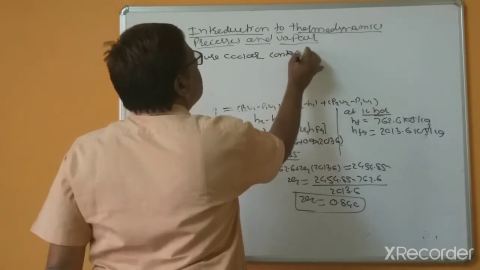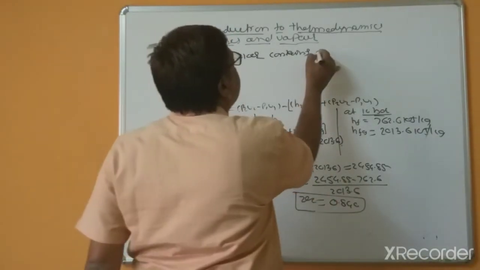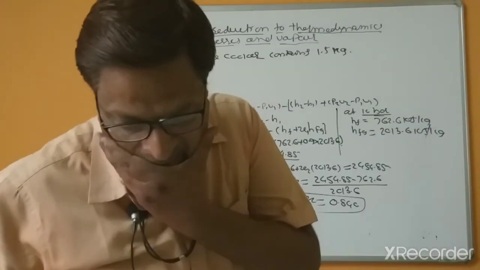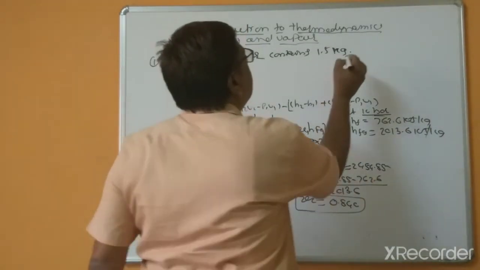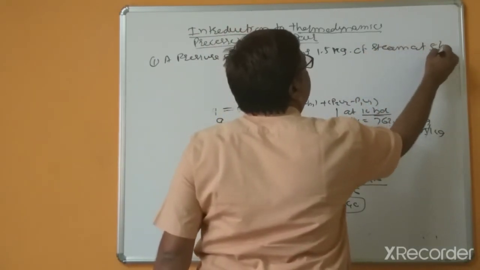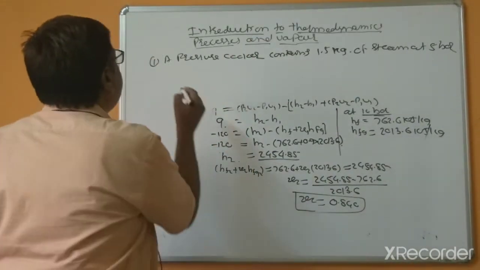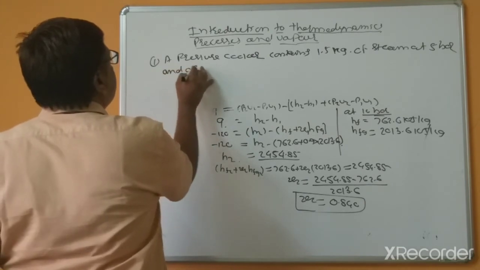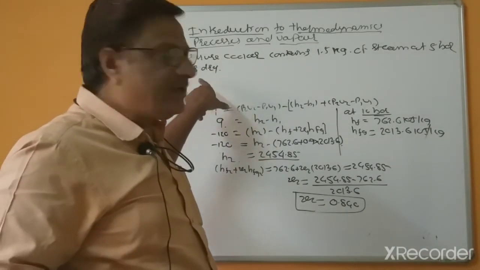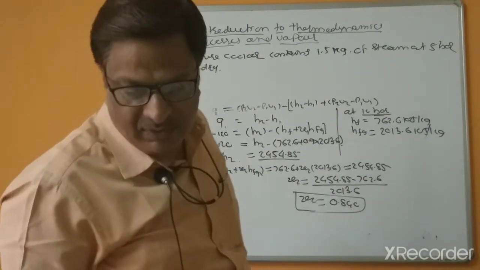In the previous problems we assumed mass equal to 1 kg, but in this problem 1.5 kg is the mass given. The pressure of the steam is 5 bar and 0.8 dry. 0.8 dry means having dryness fraction x1 equal to 0.8. This is in between the saturated liquid and saturated vapor lines.